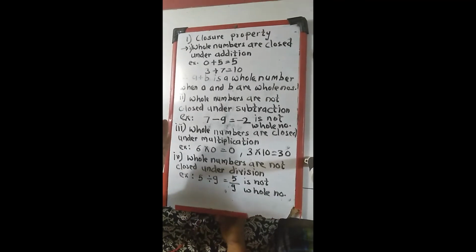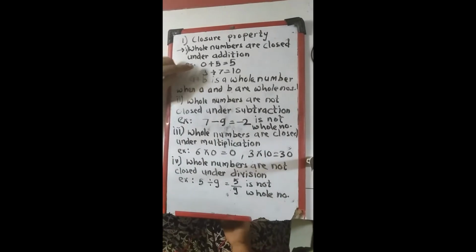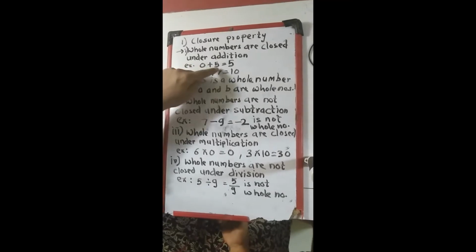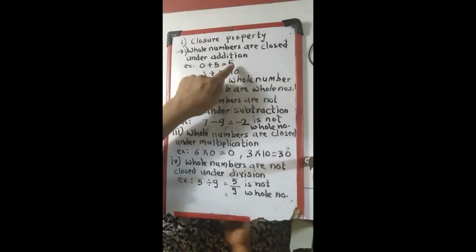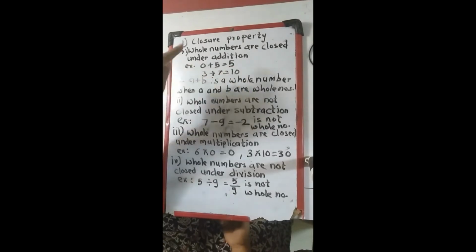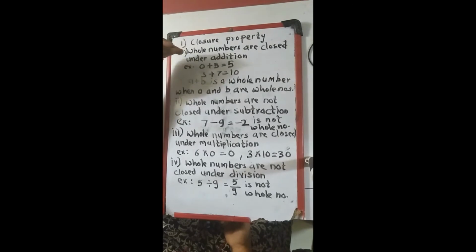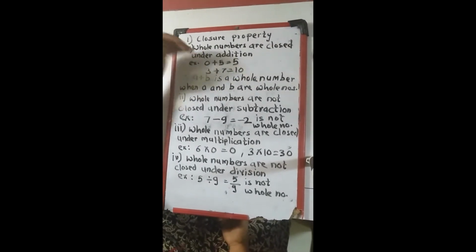If it is a whole number, then the property is closed under addition. So we will see 0 plus 5. Here 0 and 5 both are whole numbers, and 0 plus 5, the answer is 5, so it is closed under addition.